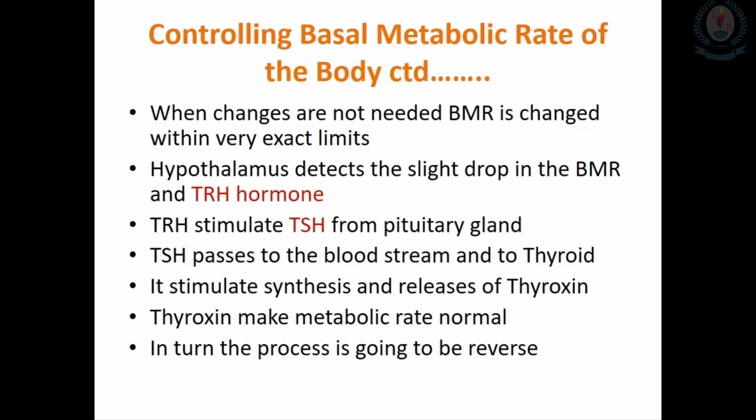Then thyroxine causes the metabolic rate to return to normal, and in turn, this mechanism switches off production of TRH and TSH, and stops the release of thyroxine. So that's how the thyroxine production from the thyroid gland is controlled when it changes the basal metabolic rate in the body.